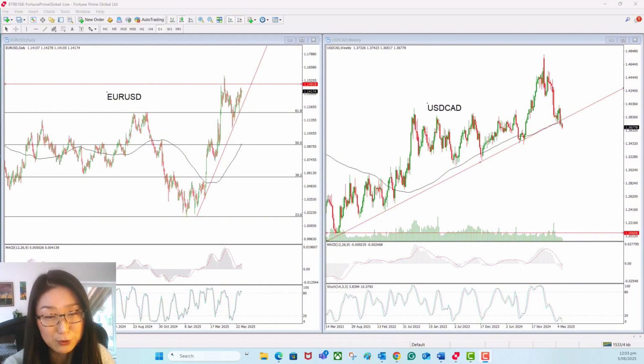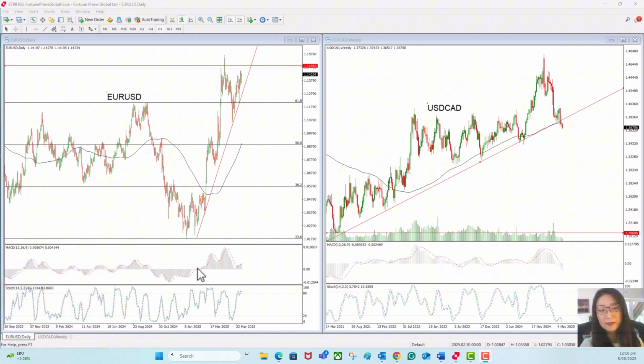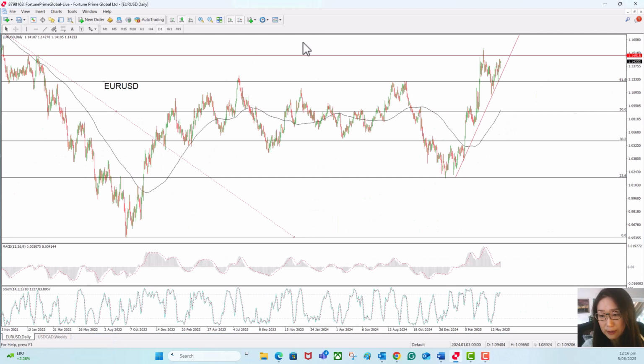Also, the European Central Bank is widely expected to cut its interest rate again later today, following cooler than expected inflation data. The US dollar appears to weaken further against other major currencies globally. In the following video, I'm going to talk about the market trend of the euro against the US dollar and the dollar against the Canadian dollar. Let's get started. The first one, let's have a look at the euro against the US dollar.